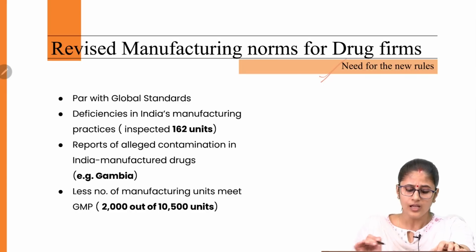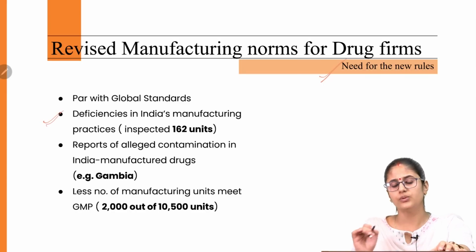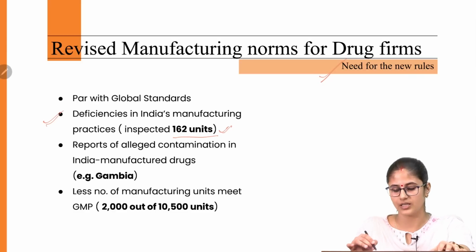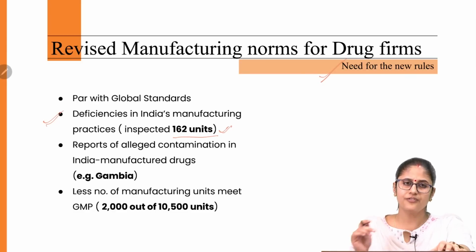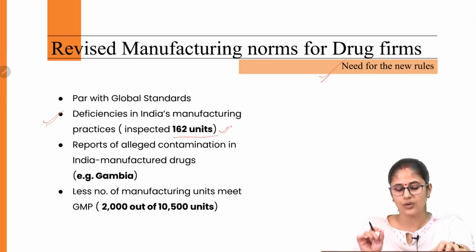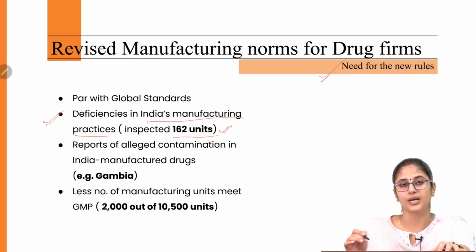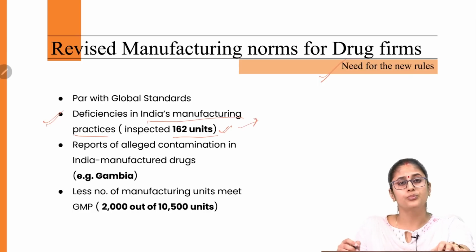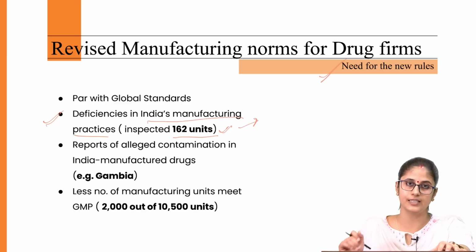Then what we have witnessed is that when the union government inspected around 162 manufacturing units related to the pharma sector, we witnessed a lot of deficiencies in India's manufacturing practices. What are those deficiencies? We witnessed that there is poor documentation. The raw materials were not tested before use. The products are not going through quality testing.